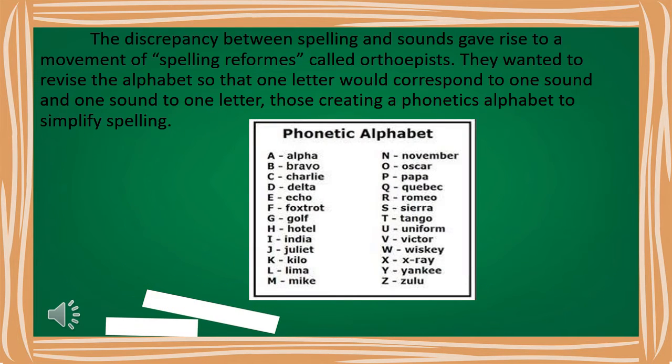The discrepancy between spelling and sounds gave rise to a movement of spelling reformers called orthoepists. They wanted to revise the alphabet so that one letter would correspond to one sound and one sound to one letter, thus creating a phonetic alphabet to simplify spelling. So this is the phonetic alphabet from A to Z.